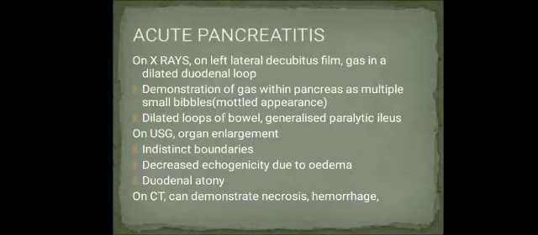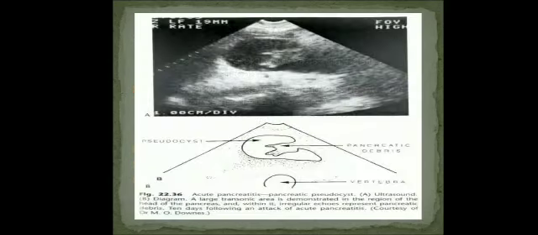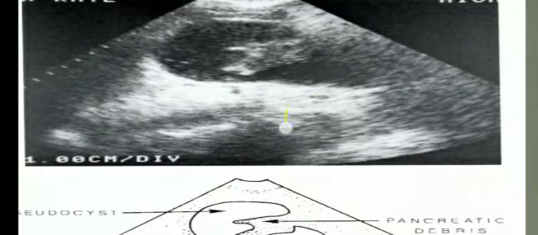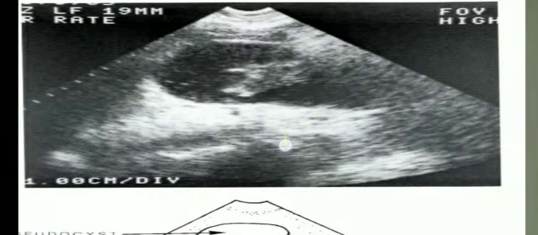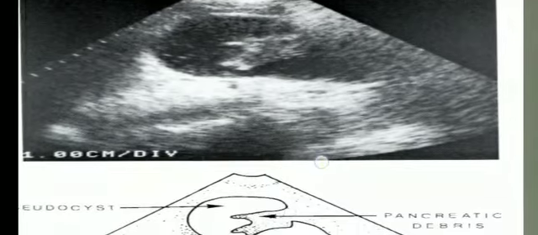On ultrasound, the pancreas will be diffusely enlarged with decreased echogenicity, that is, hypoechoic. There will be loss of peristalsis of the duodenum if the duodenum is affected. On CT, we can usually demonstrate the necrosis and hemorrhage. So this is a case of pancreatitis wherein you can see a diffusely enlarged and bulky pancreas.